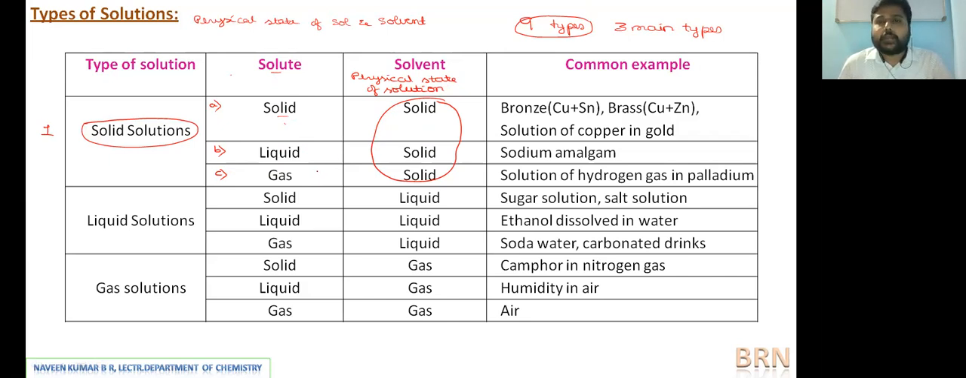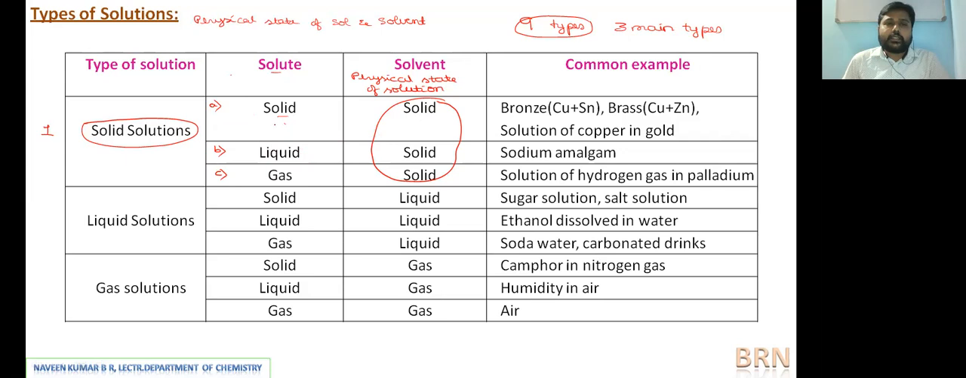You can expect 1 mark questions in this. They may ask, give an example of a solid solution where the solute is solid, or give an example of a solid solution where the solute is liquid. Like this, they may frame the question. Remember, if it is a solid solution, then the solvent should always be solid, but the solute may be solid, liquid, or gas. The physical state of the solute varies, but the solvent always remains the same.